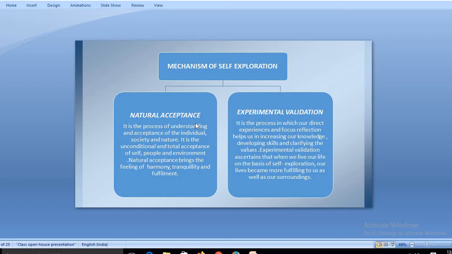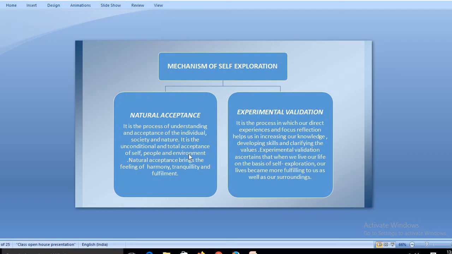So natural acceptance is something where the things are naturally accepted to you and you accept them naturally. It is a process of understanding and accepting the individual, society and nature. It is unconditional. Natural acceptance is not impacted by the time frame, and it is not impacted by another person's view. It doesn't change with time. It is acceptable to all, within every time span, and it never changes with the society or with the person.